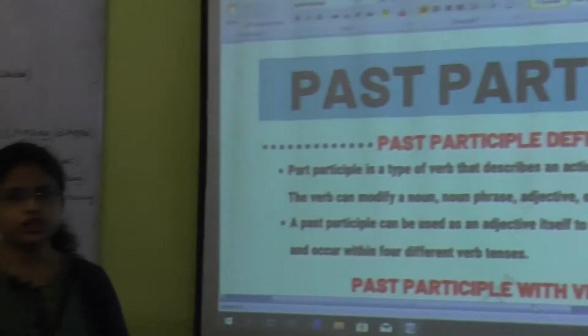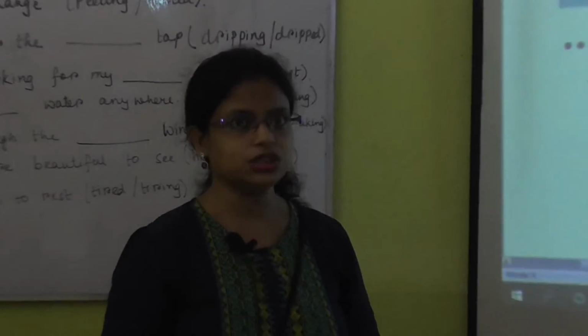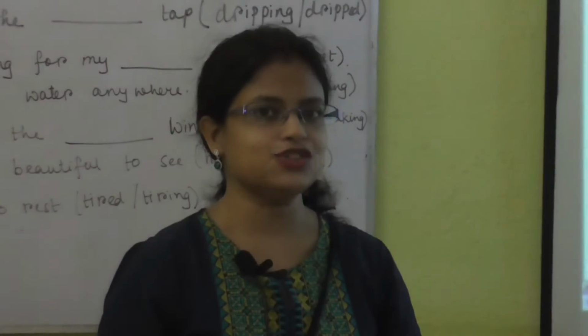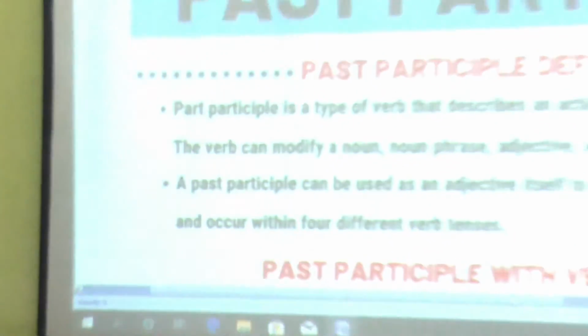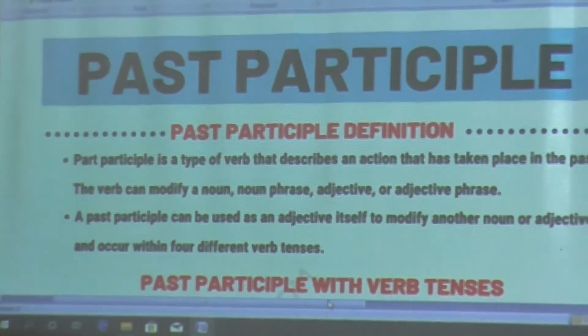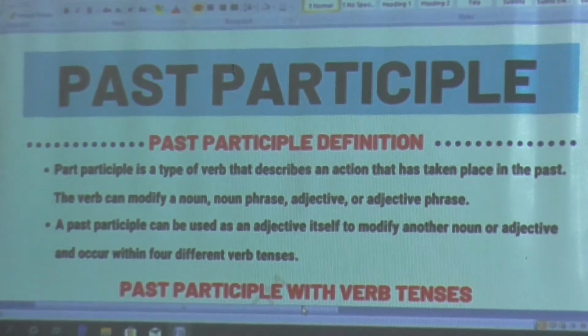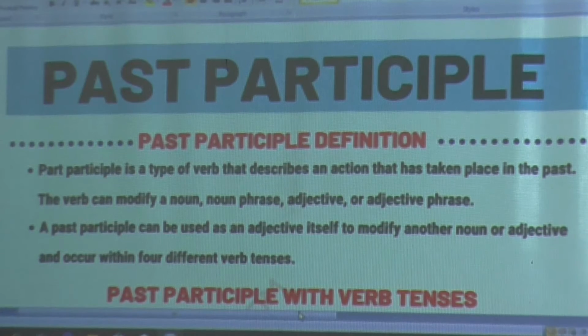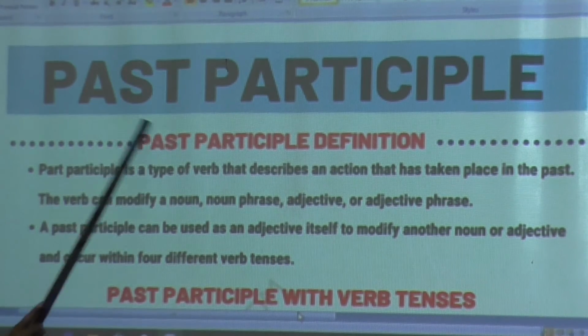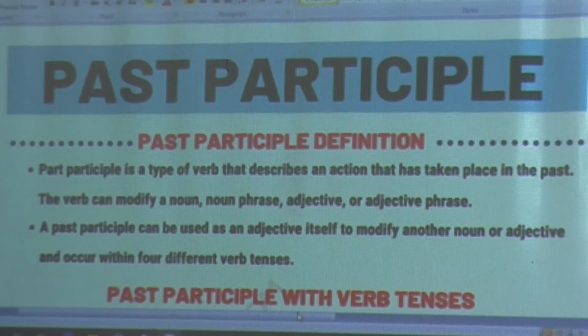Now we have already finished our verb section. Verb means transitive and intransitive verb section. Today I will start with the participles. You have in your book about the participles. Now there are two types of participles. Number one comes the past participle, and next I will go towards the present participle.